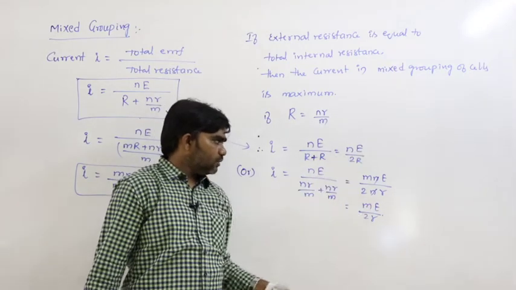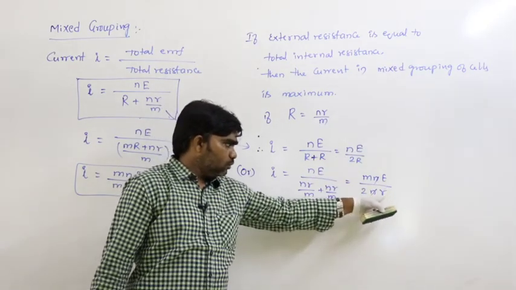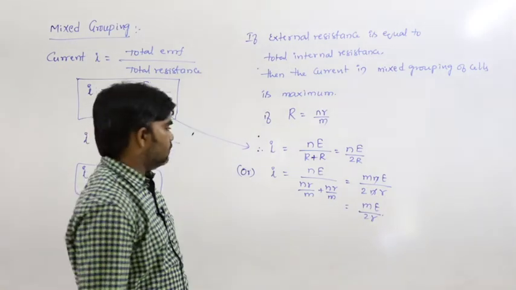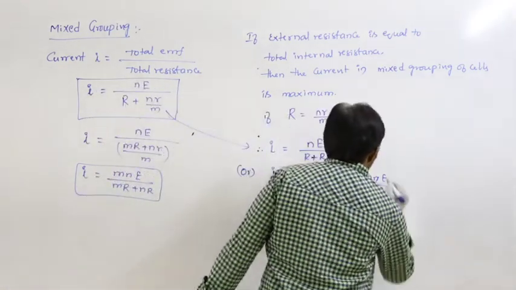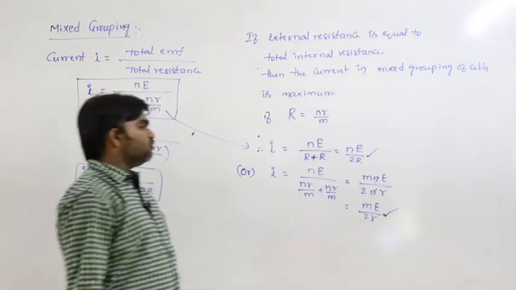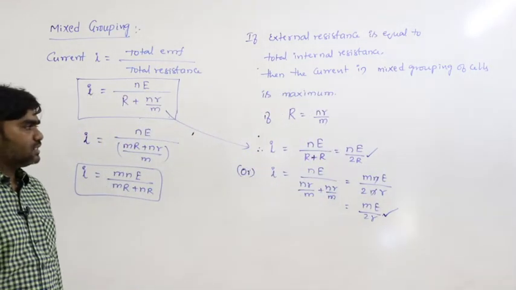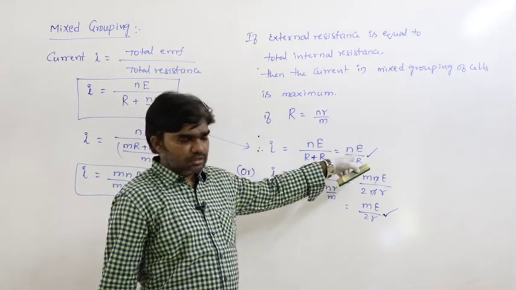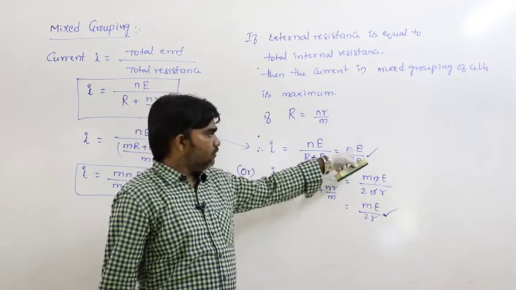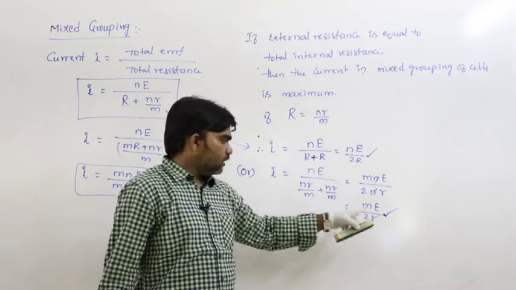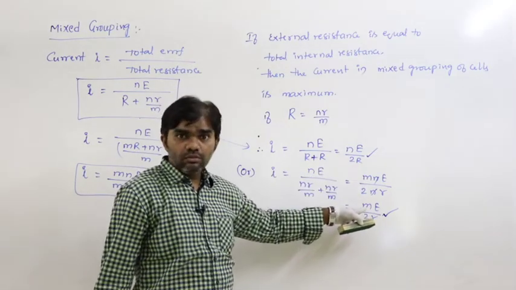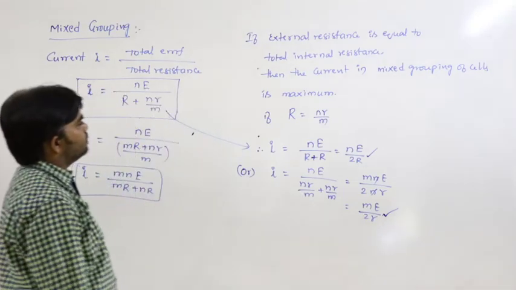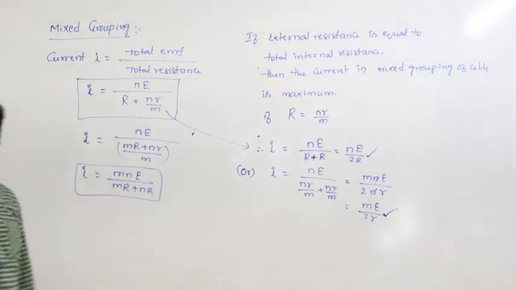That m comes to the numerator, so mnE by 2nr, and n gets cancelled. That is mE by 2r. This is the maximum possible current in the case of mixed grouping of cells. If you know the number of cells in each row, we can use nE by 2R, or if you know the number of rows, that is mE by 2r. That is the mixed grouping of the cells.